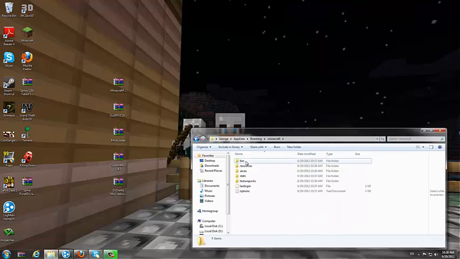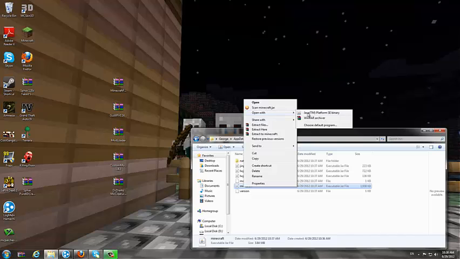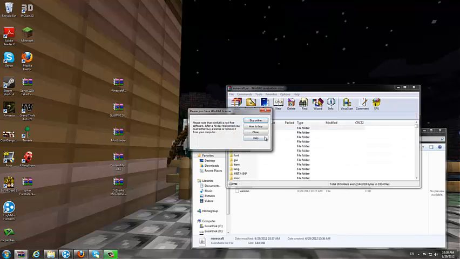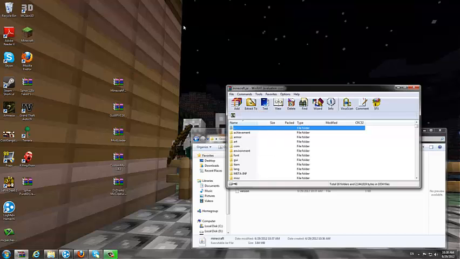If you press on .minecraft, then bin, right click it, open with WinRAR. Now you'll need WinRAR too. I'll put a link in the description, or if you have 7-Zip it will work too. So yeah, let's start bringing them in.